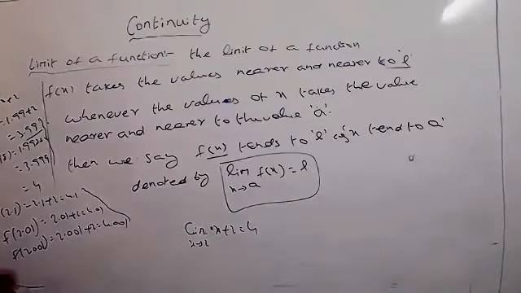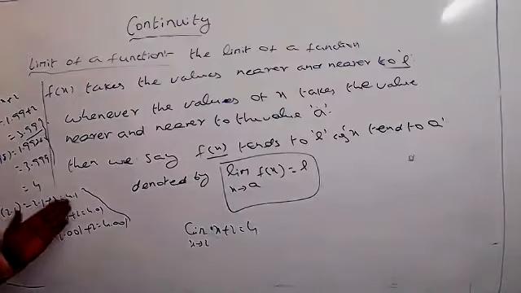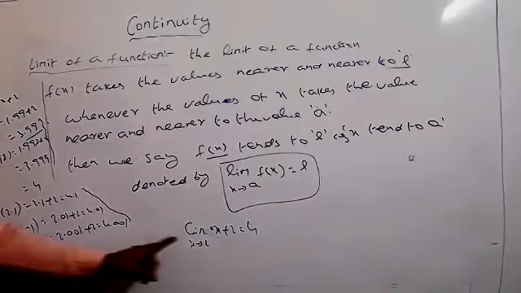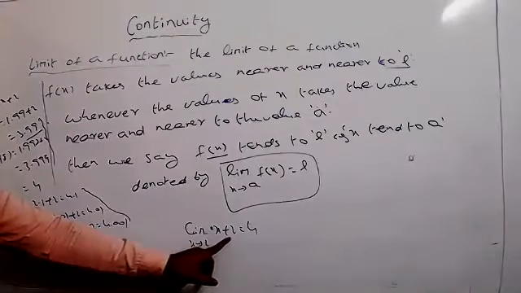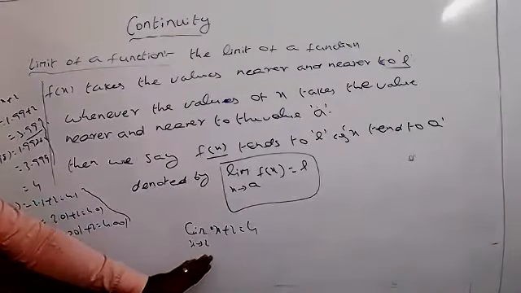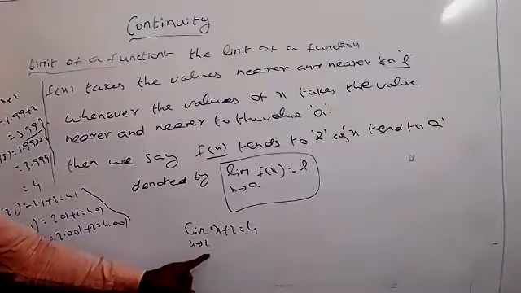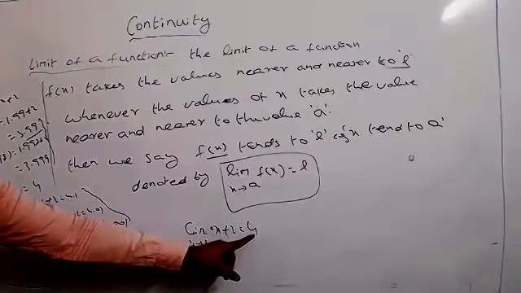Suppose you take all the values on the left side of a, so we got approximately some value here. The same for all values on the right side of a, that also we get approximately equal to 4. This is the nearest value. Taking LHL we got 4, RHL also we got 4. It means in this condition the function f of x equal to x plus 2, the values of LHL and RHL must be equal. So that is the main reason the limit x tends to 2 of x plus 2 equals 4.